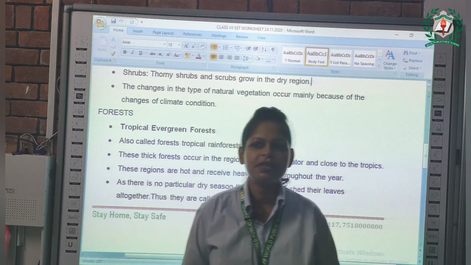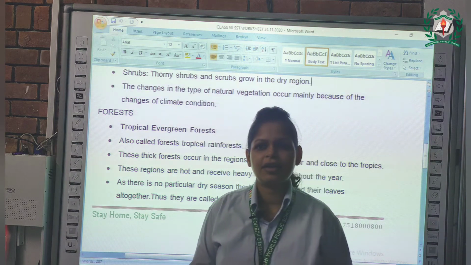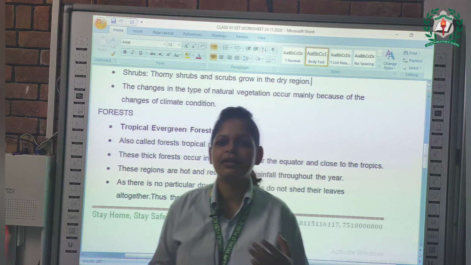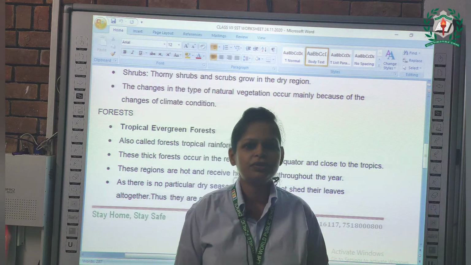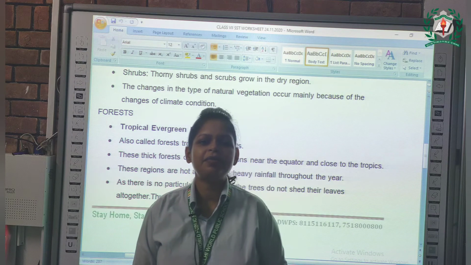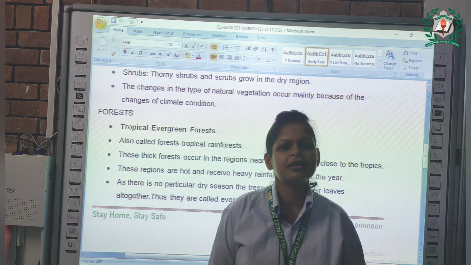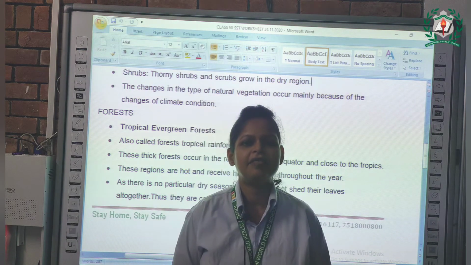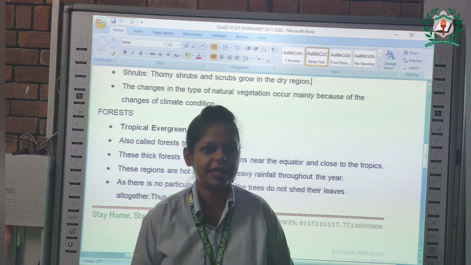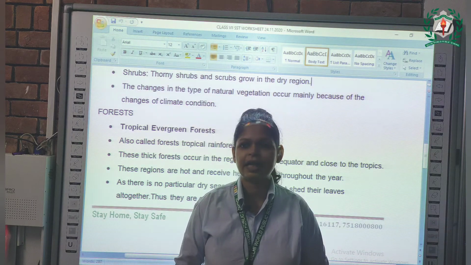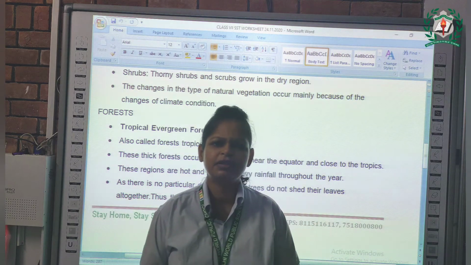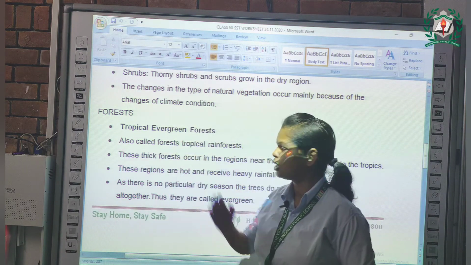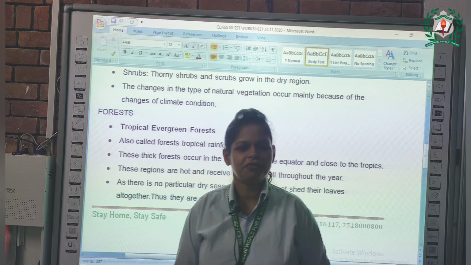Because of the rain, if the plants receive water, they will grow and grow. So throughout the year, this type of forest is dense, because they have leaves all the time and there is no particular time when the leaves are shed. It's green all the time. So this is known as the tropical evergreen forest.